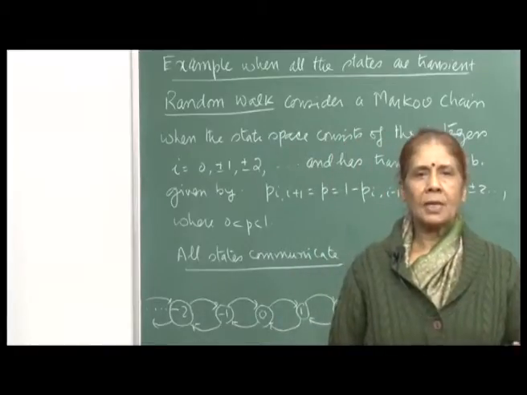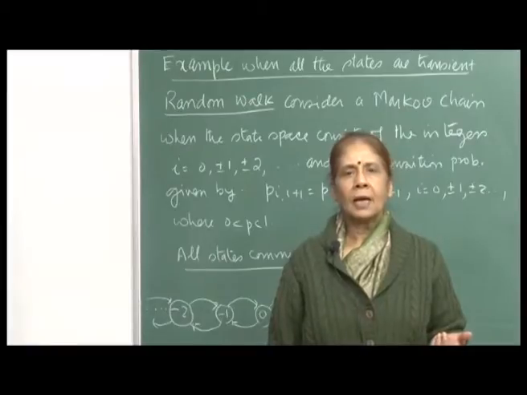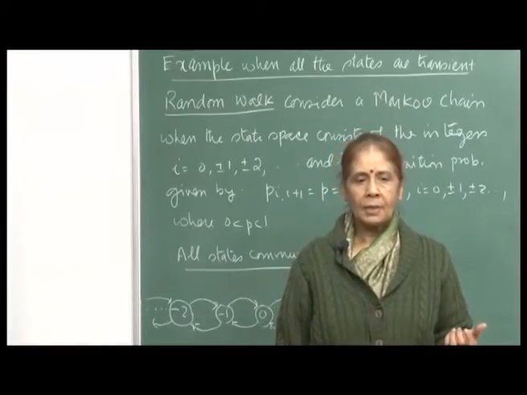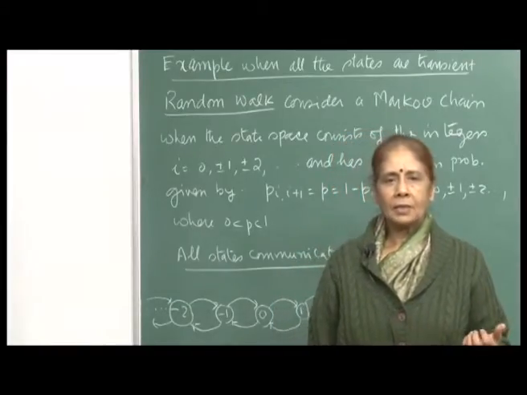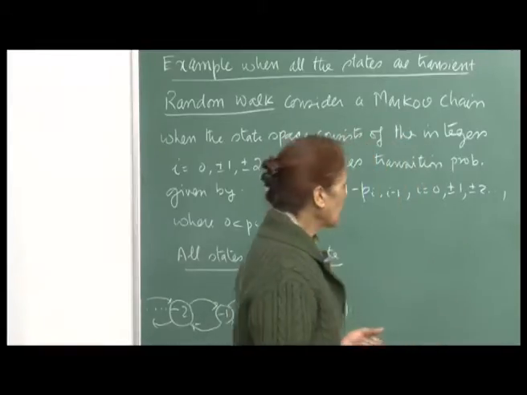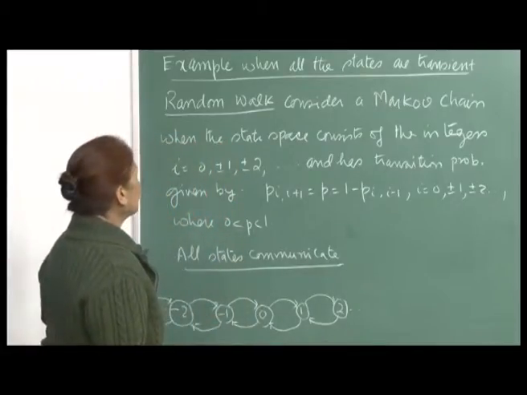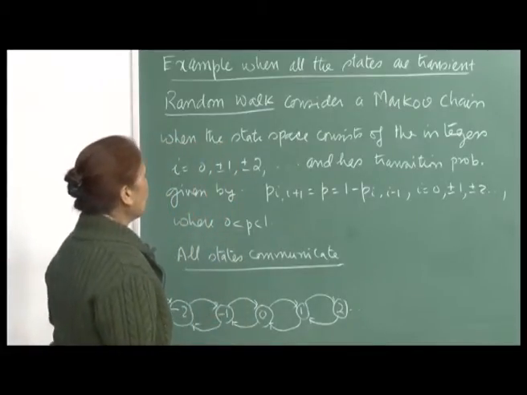But the argument does not hold when the number of states is infinite, and so I said I will give you an example where, when the number of states is infinite, it is possible that all states of the process may be transient. And this is what we want to talk about today, giving you an example when all the states are transient.